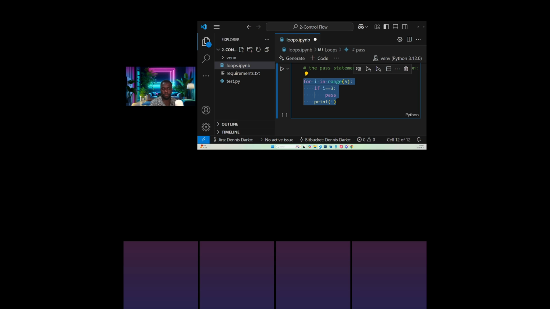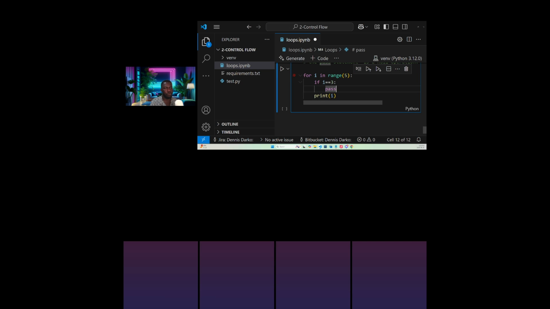Who can explain this for me? Hello, sir. It means when it counts 1, 2, it will skip 3, then 4, 5. Yeah, it's just a placeholder. It does not return anything. That's good. So you see?